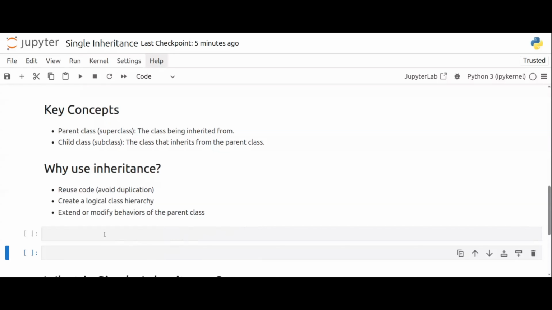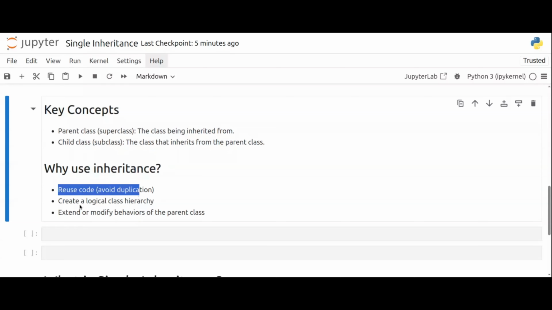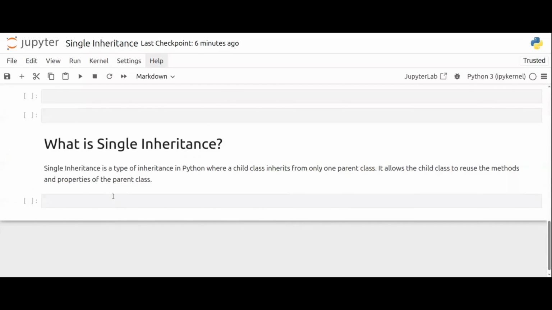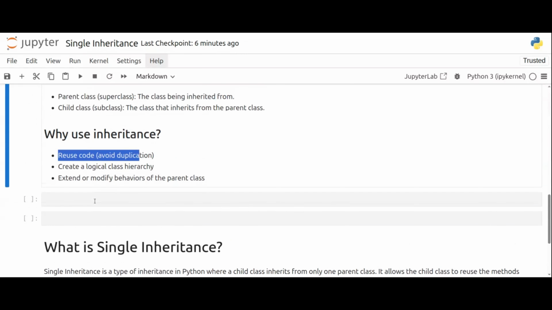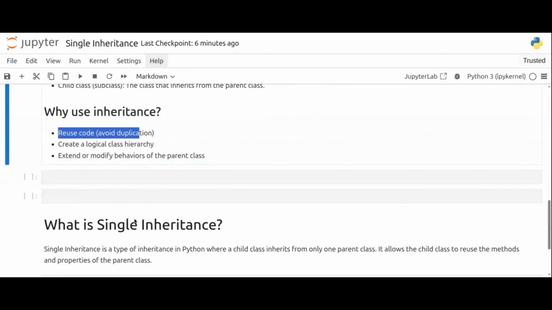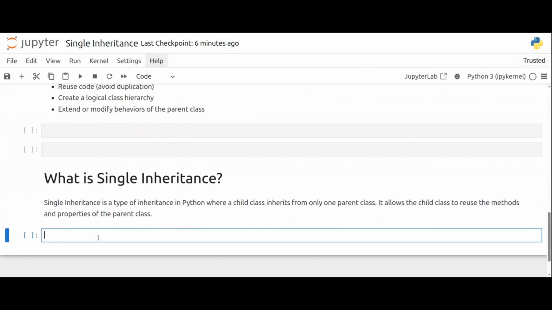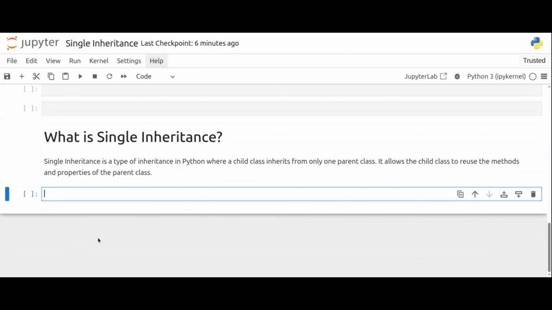So why do we need inheritance? We need inheritance to reuse code, so that we can use parent class properties and methods in a child class. I'll show you an example. So those are the basics about inheritance. Let's first see single inheritance.